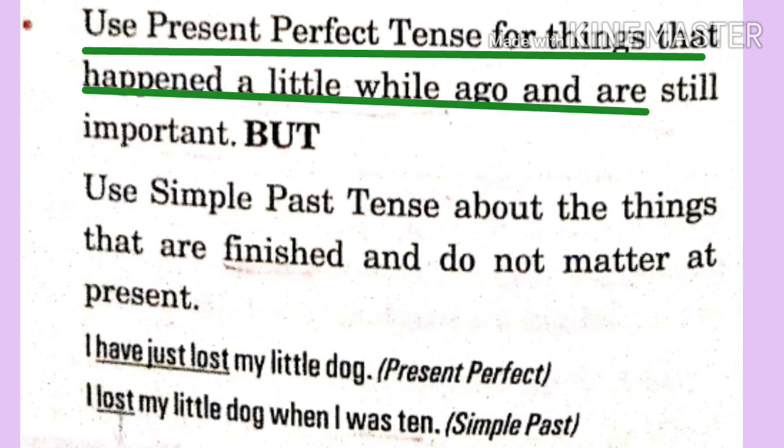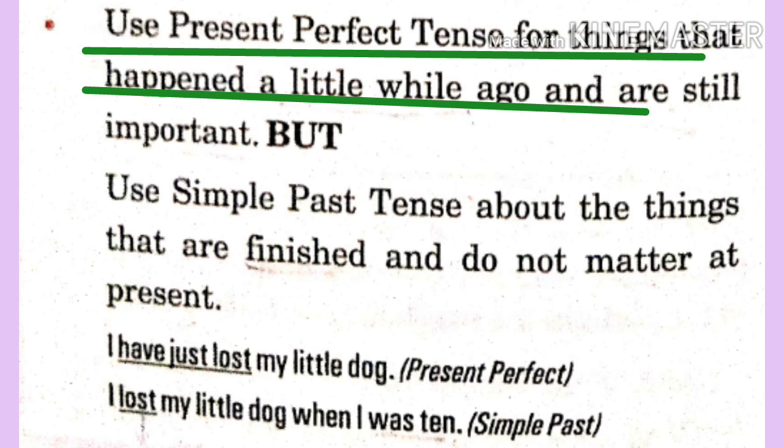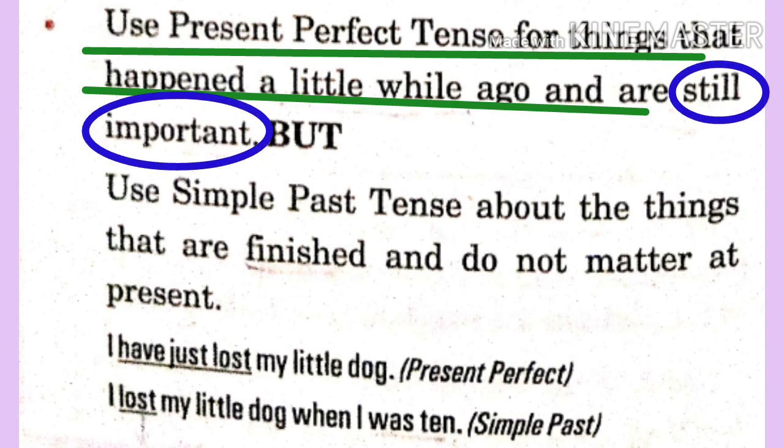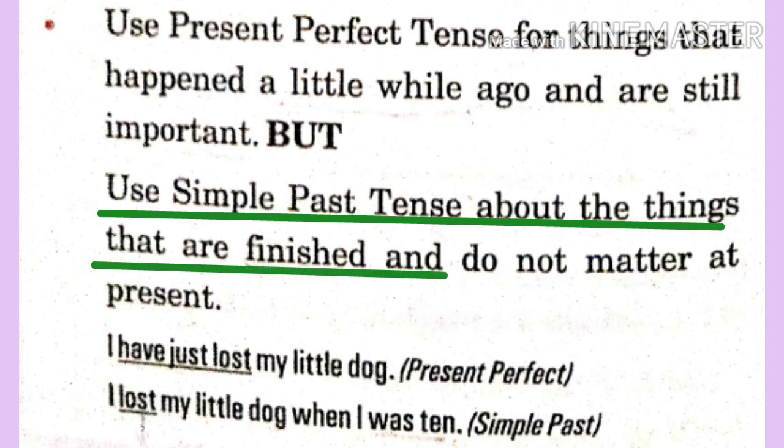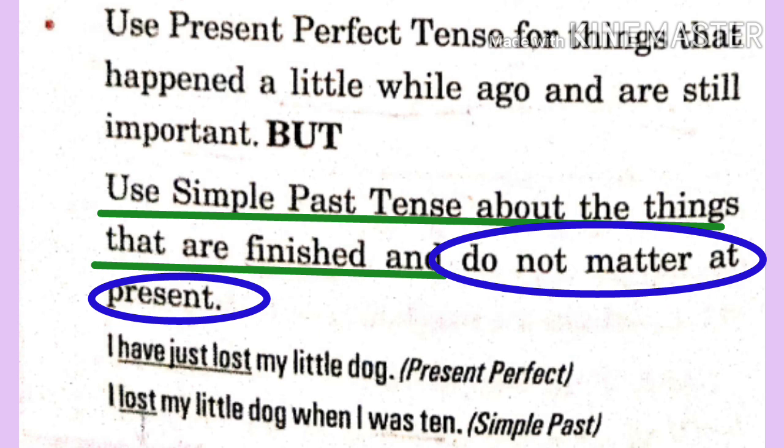And we use present perfect tense for the things that happened a little while ago, but they are still important to us. However, simple past tense talks about the things that are finished and they are not at all important to us now. They do not matter at present.